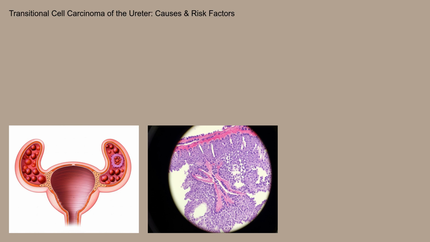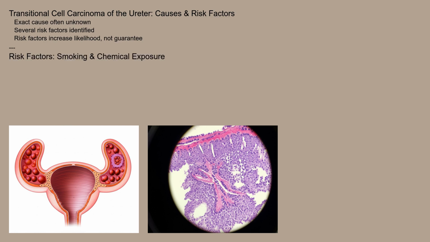So, what causes transitional cell carcinoma of the ureter? While the exact cause is often unknown, several risk factors have been identified. Smoking is a significant contributor, as the carcinogens in tobacco smoke are filtered by the kidneys and concentrated in the urine, exposing the urothelial cells to these harmful substances.